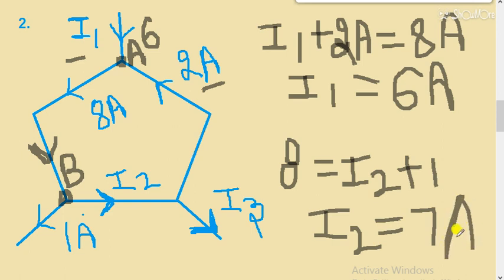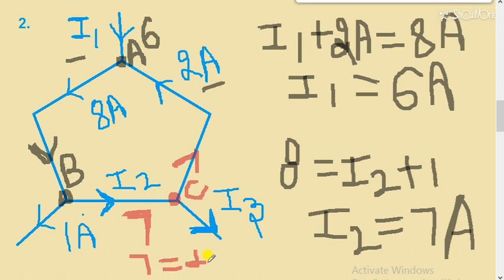8 minus 1, 7 ampere. Now students, I have to change the color. At this point, let's take it as point number C. The current of 2 ampere is going away, and the total current that is coming is 7. So 7 is the inward current, and 7 is equal to the total current that is going away.